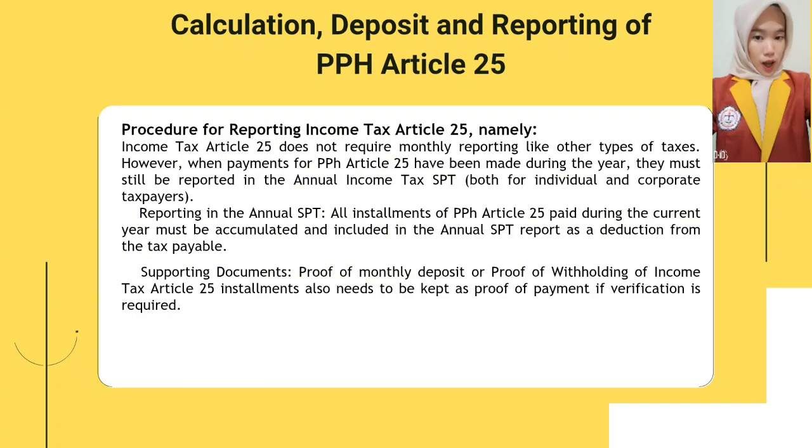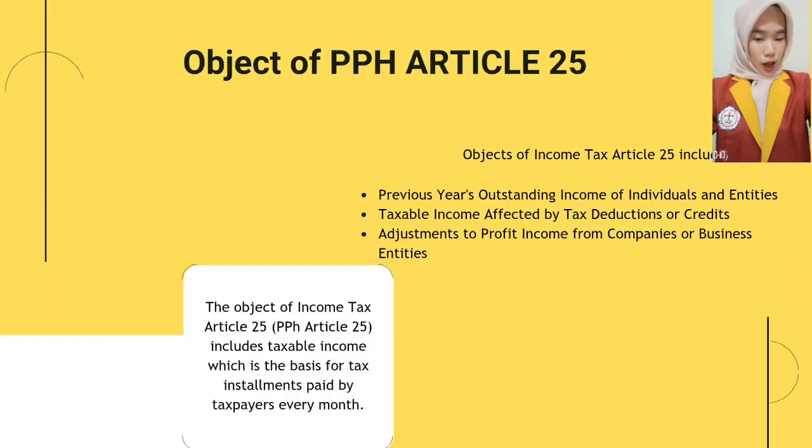Procedure for reporting income tax Article 25. Income Tax Article 25 does not require monthly reporting like other types of taxes. However, when payments for PPH Article 25 have been made during the year, they must still be reported in the annual income tax SPT, for both individual and corporate taxpayers.